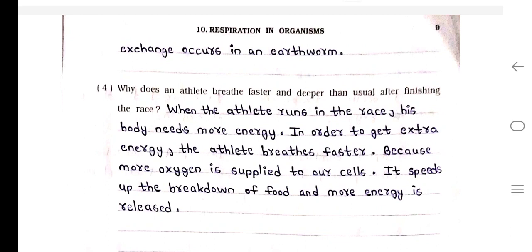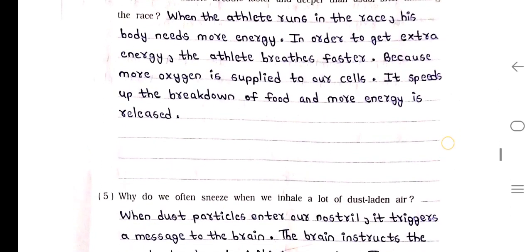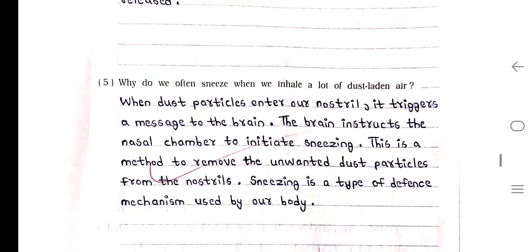Answer. When the athlete runs in the race, his body needs more energy. In order to get extra energy, the athlete breathes faster because more oxygen is supplied to the cells. It speeds up the breakdown of food and more energy is released. Question number 5. Why do we often sneeze when we inhale a lot of dust-laden air?